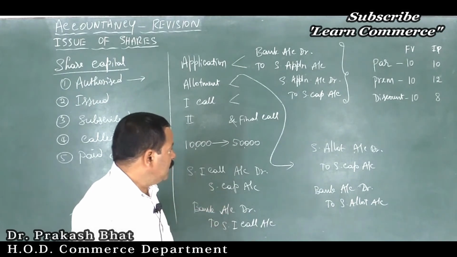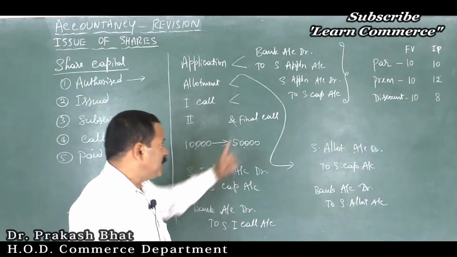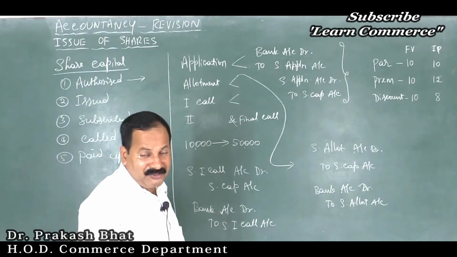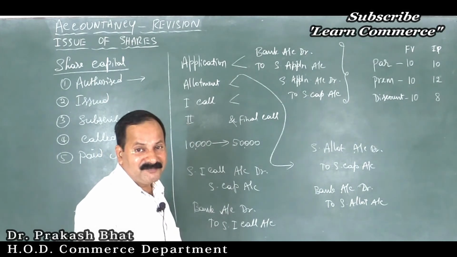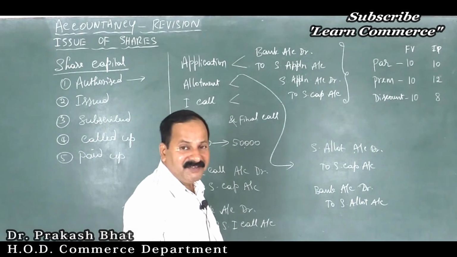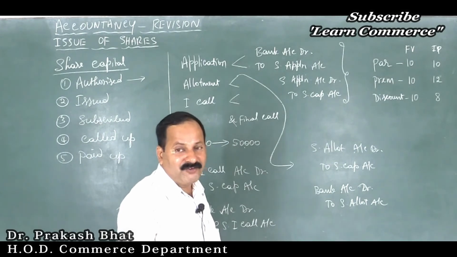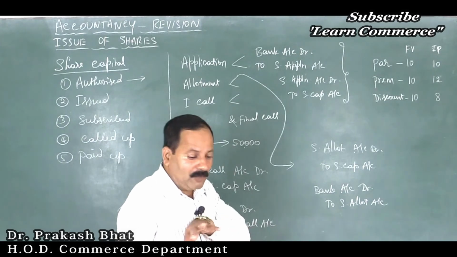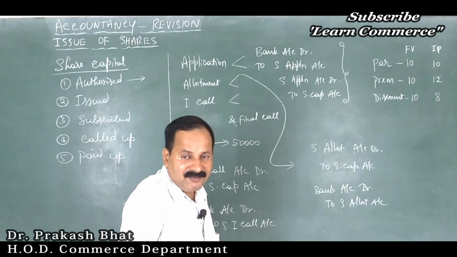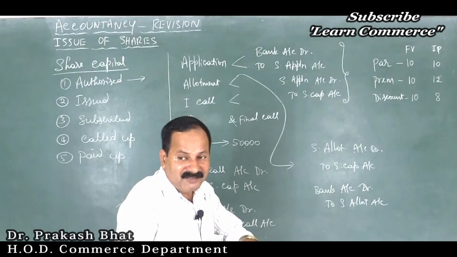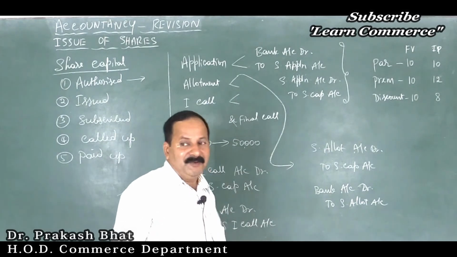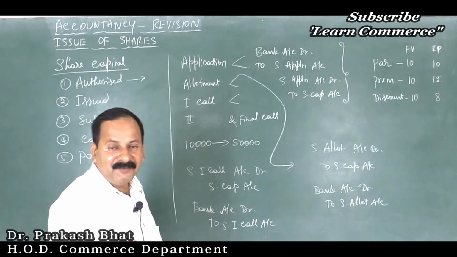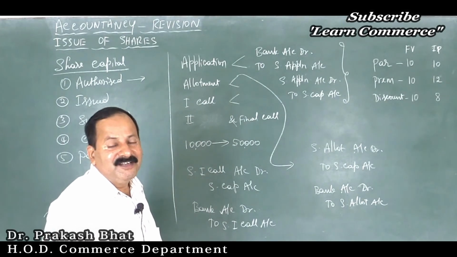So, I told you issue of shares at par will not be given because 12 marks means some sort of spicy thing must be there in the problem, right? If we give only sweet, when you go to a marriage party or any function, whether you will get only sweets? No. In your plate, all the items are not sweet items. Whether you have faced like that? No, never, right? There will be spicy item, pickle will be there, curry will be there, sambar, rasam, everything will be there, isn't it? Along with that, sweet will be there. So a problem should be given in that way, because it is a problem, friends. It is not a solution.